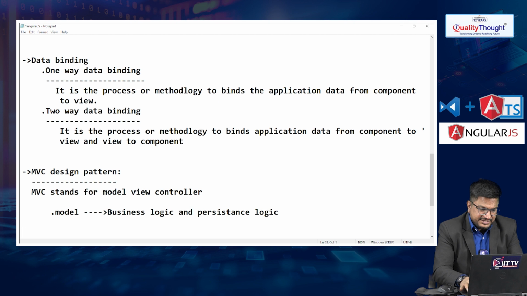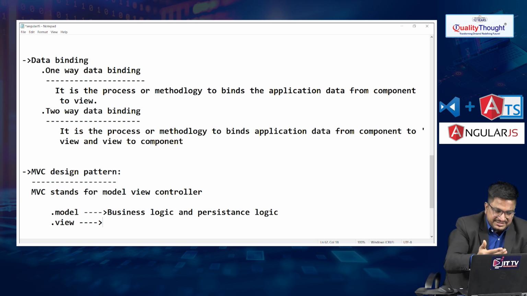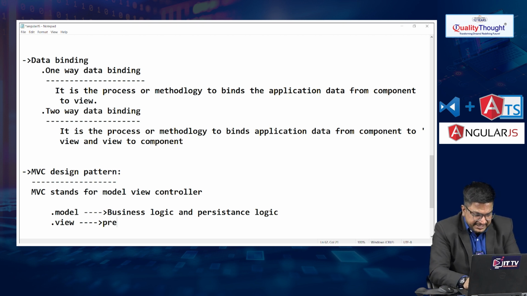What is view? One of the interview questions, if you're going for an interview as an AngularJS or Angular engineer, the first thing they might ask is: what is MVC? Interviewer will ask, do you know that while developing single page applications with AngularJS, it follows one design pattern? Can you tell me its name? That is nothing but MVC. V means complete presentation logic here.